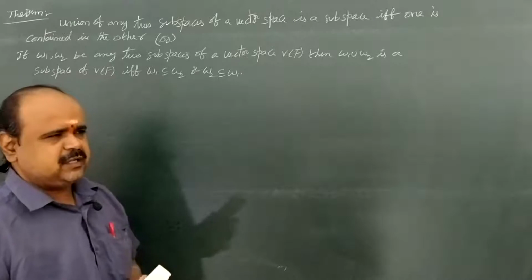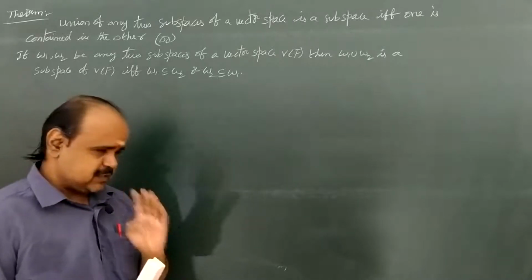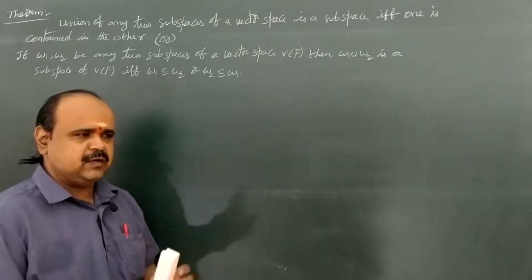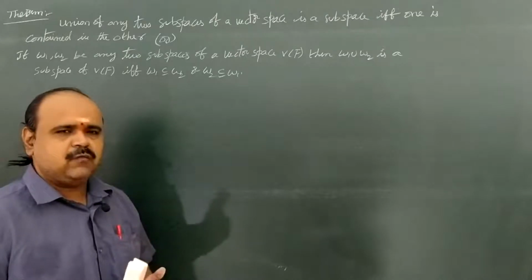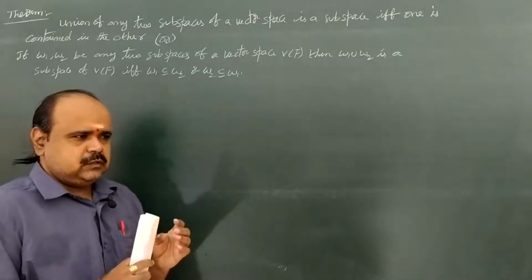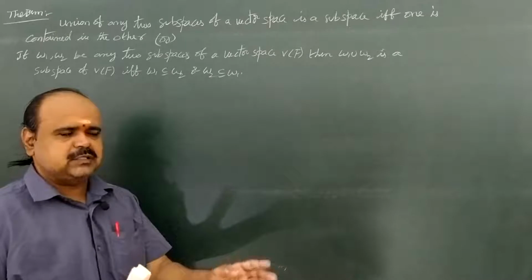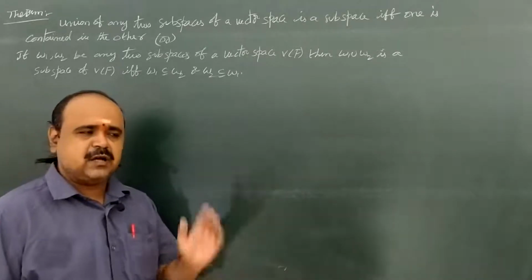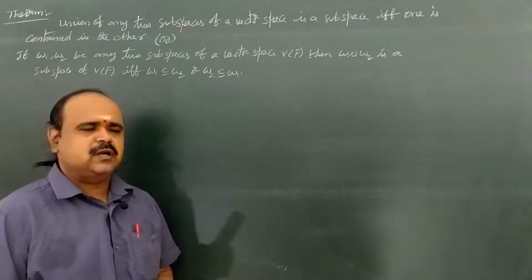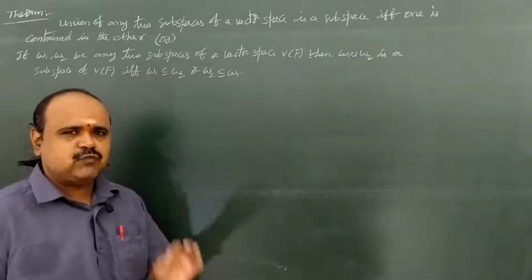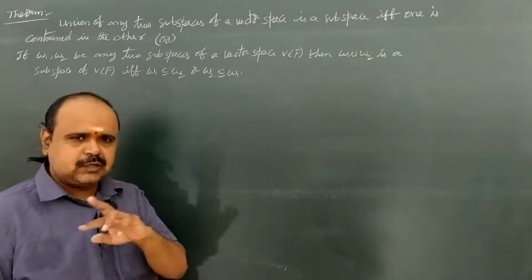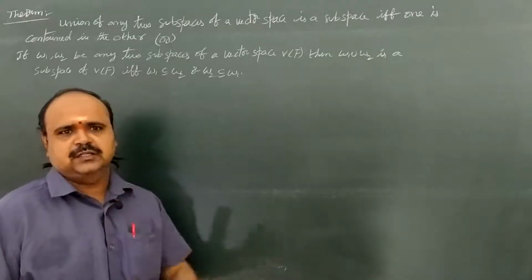Just like the intersection of subspaces is a subspace, I want to know whether the union of subspaces is again a subspace, but it does not directly exist. It exists only when, among the two subspaces, one is contained in the other.